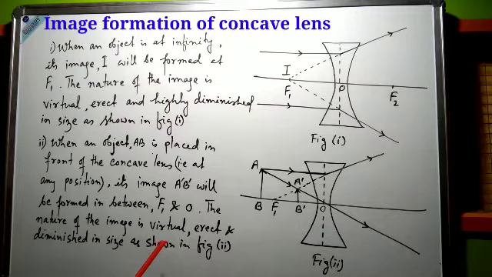So in case of concave lens, there are only 2 image formations, and in case of convex lens there are 6 types of image formation.